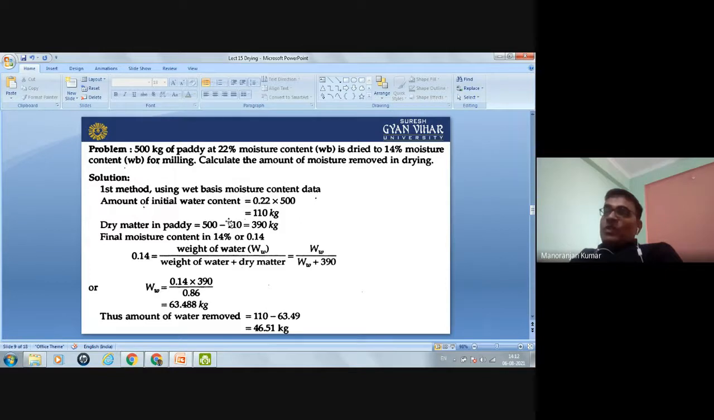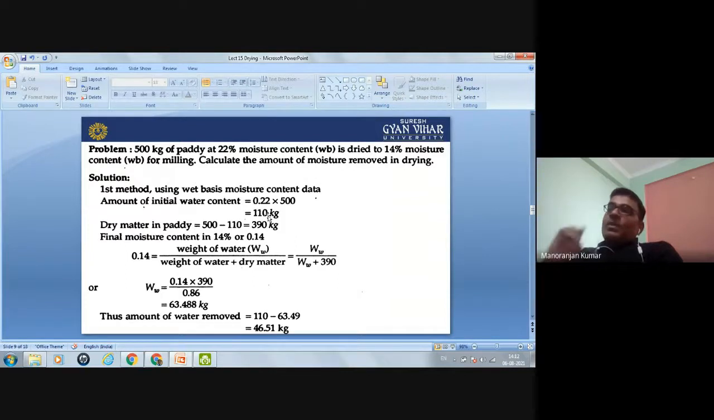So when you dry this paddy, this weight will be reduced. This dry matter weight will not be reduced. This water weight will be reduced due to the evaporation, due to the drying.